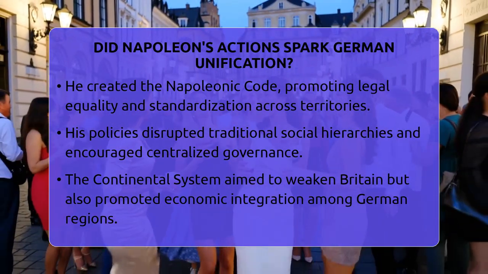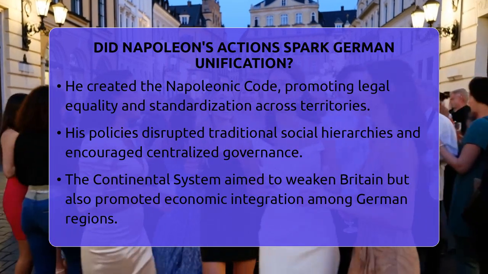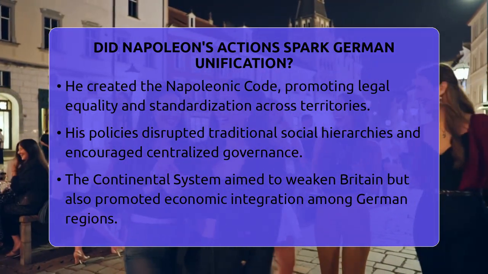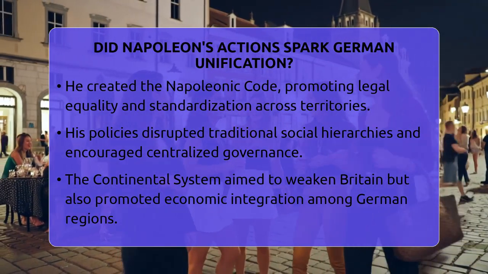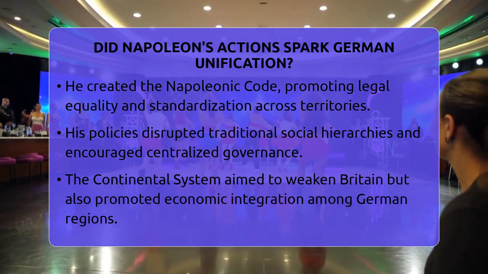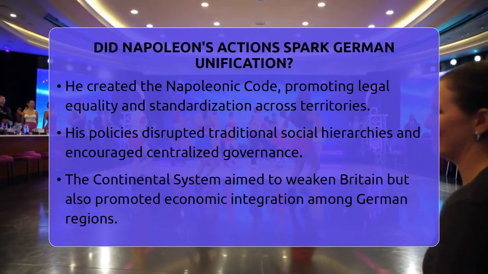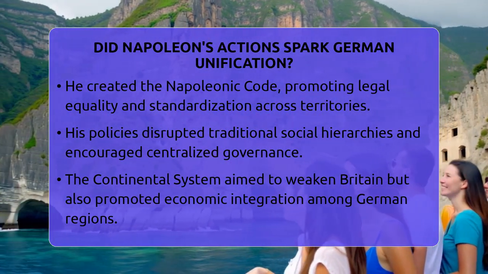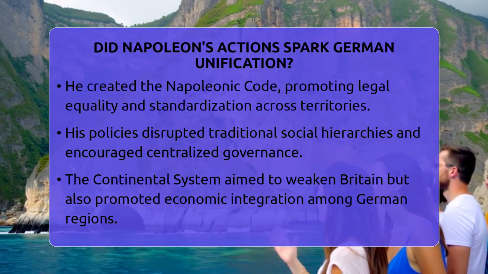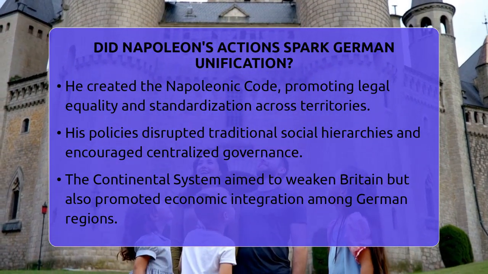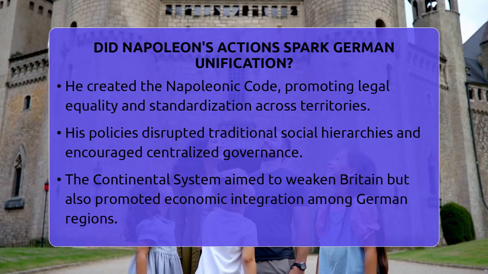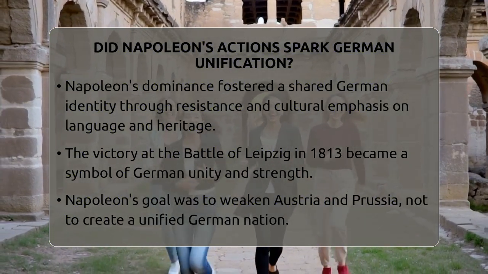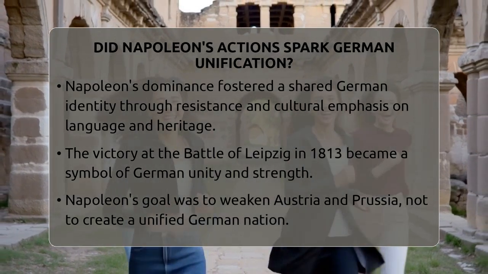Economically, Napoleon's policies had mixed effects. His continental system aimed to weaken Britain by blocking trade, which hurt some German states dependent on commerce. But at the same time, he removed restrictions on trade within the German regions, encouraging economic integration. This helped break down local barriers and created a more connected economy. Though painful at first, these changes laid the groundwork for economic unity later on.